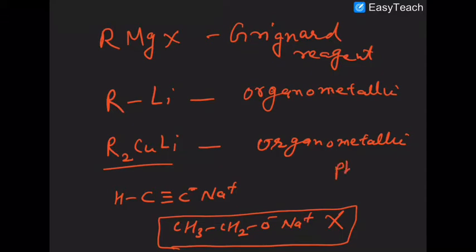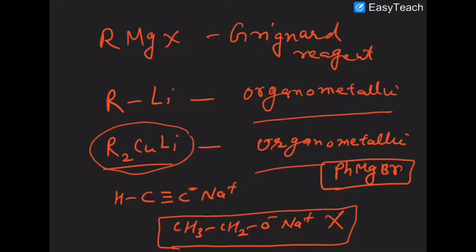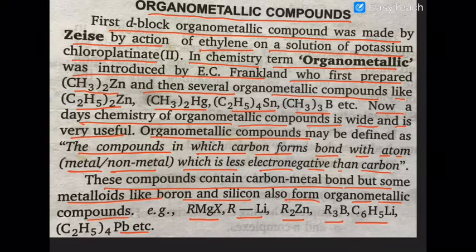Even phenyl magnesium bromide, the Grignard reagent, is organometallic, because phenyl forms a bond with magnesium. The metal should have direct bonding with the carbon, and only then should it be called an organometallic compound. This is Gilman reagent, this is alkyl lithium or phenyl lithium, like that.